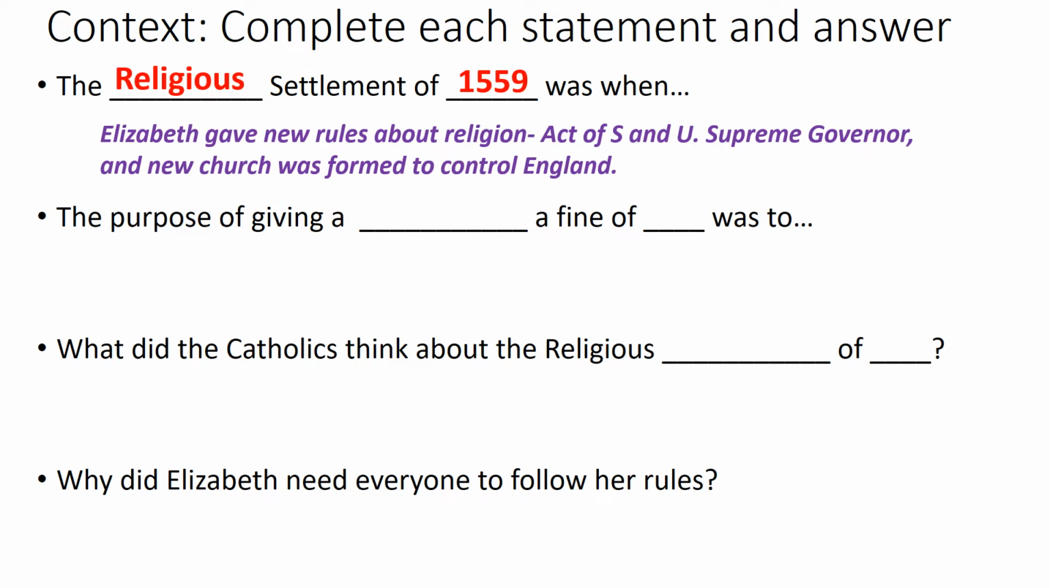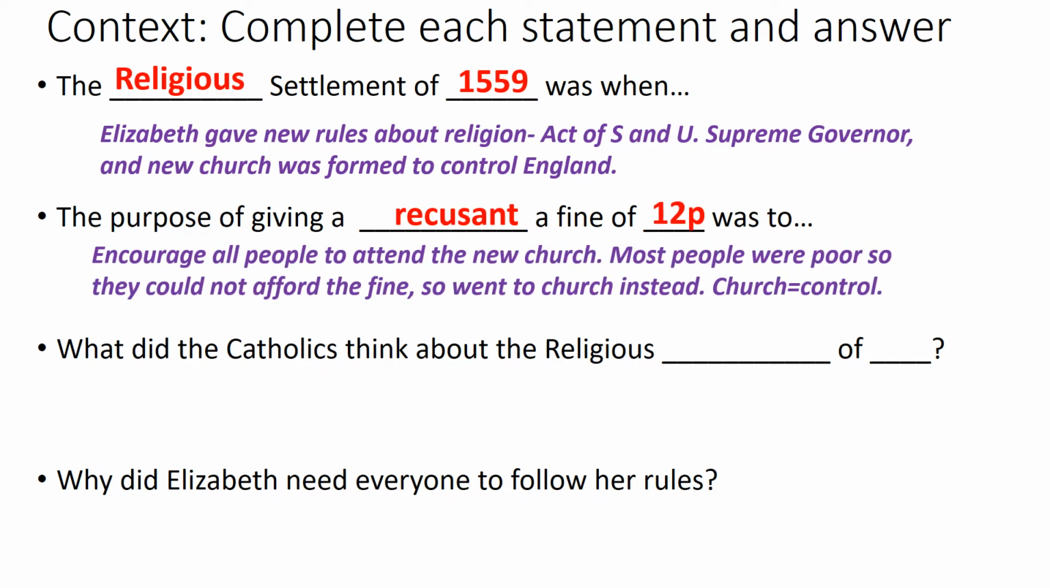So let's have a look. The purpose of giving a recusant a fine of 12p was to. Well, we know the purpose of this was to encourage people to attend a new church. 12p was a substantial amount of money in those days. Most people were very poor. They could not afford that fine, so they just went to church instead. And we have a note here that church equals control over the population. If people go to church, you can share specific messages with them, and they will follow your rules.